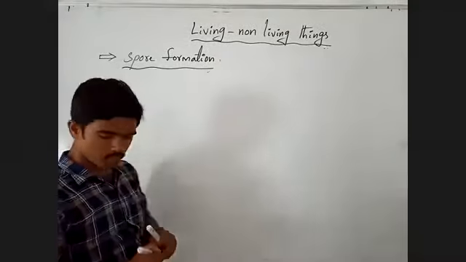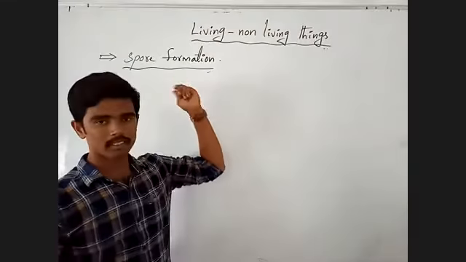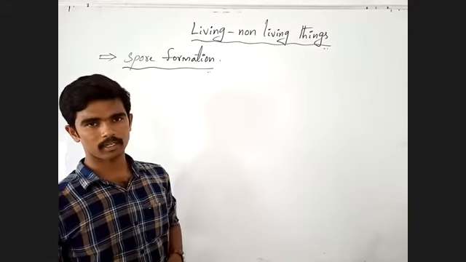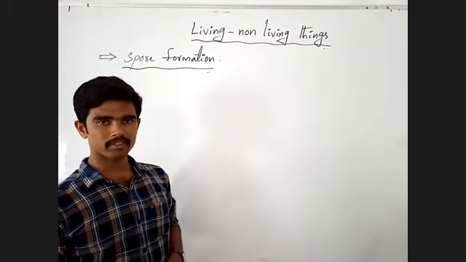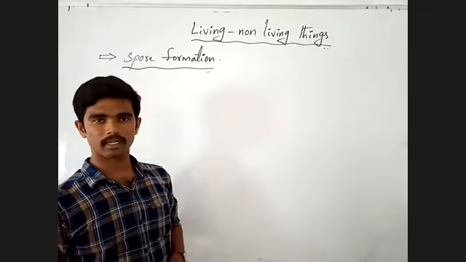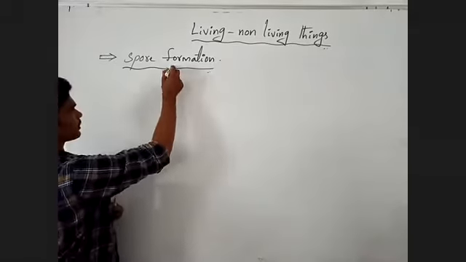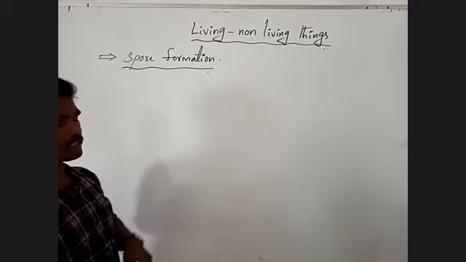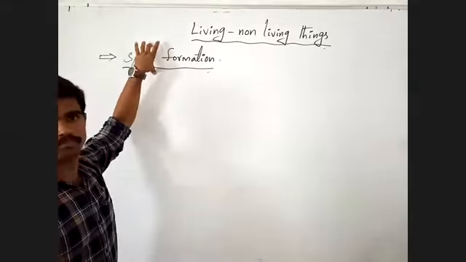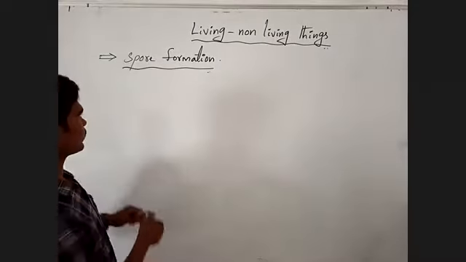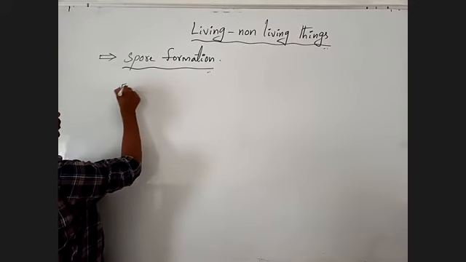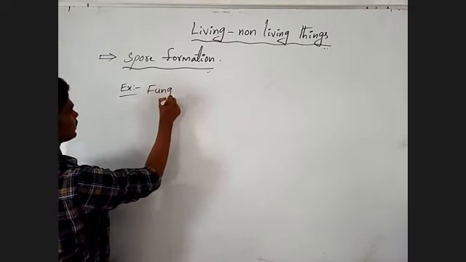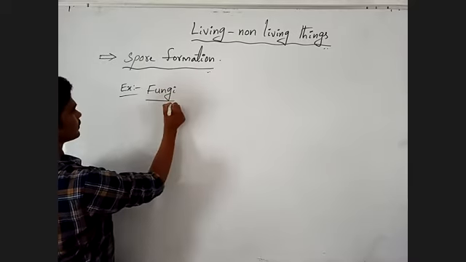In last classes we discussed some other types of reproduction: asexual modes of reproduction, budding, binary fission, fragmentation, like this. This is another type of reproduction. This type of reproduction is performed by some types of organisms, for example, fungi. The important one here is fungi.